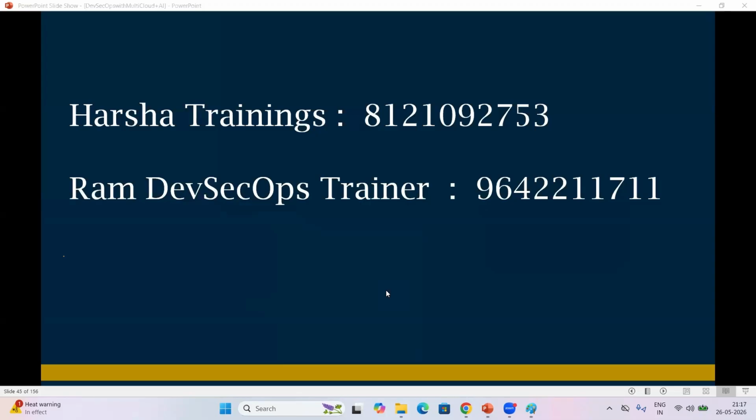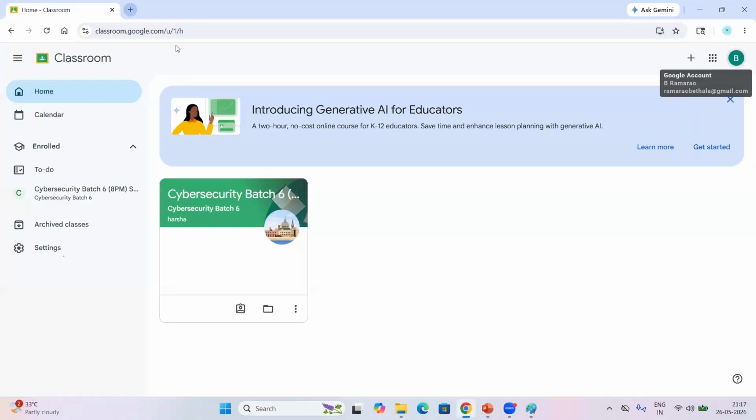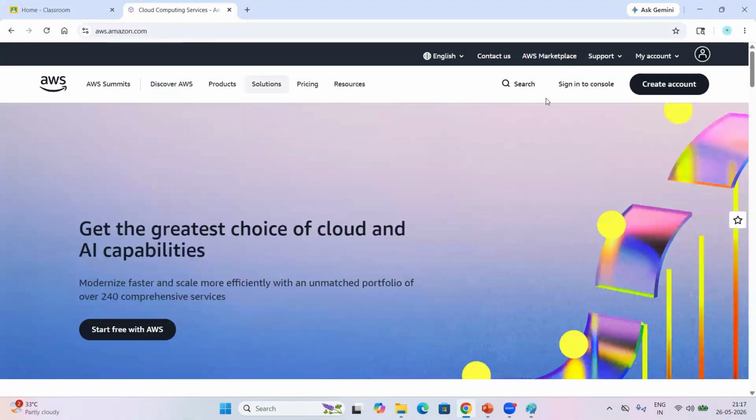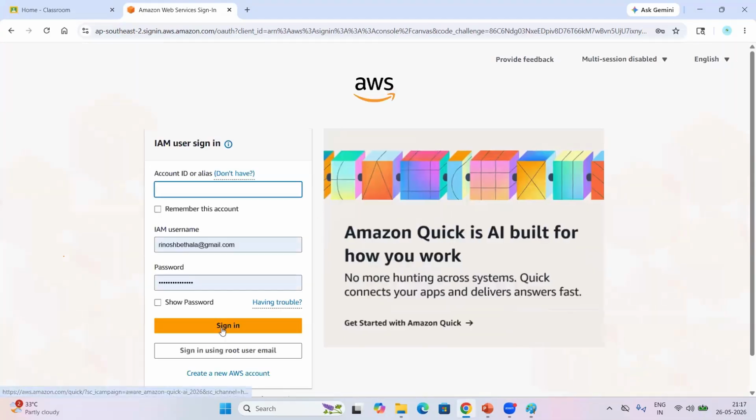In cloud, we can create resources within a minute. For example, you are working on a project and the project team asks you to create 10 servers. In AWS, with a single click, we can create n number of servers, which is nothing but on demand.